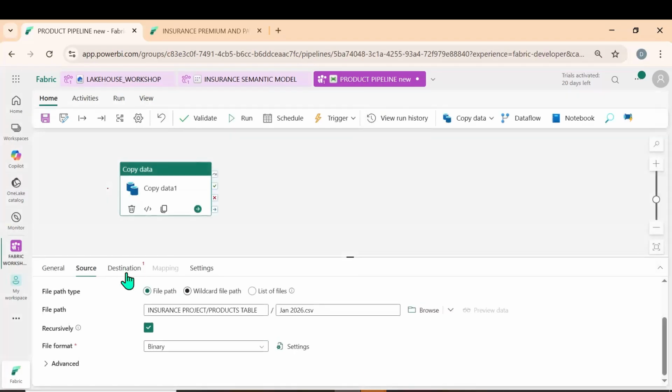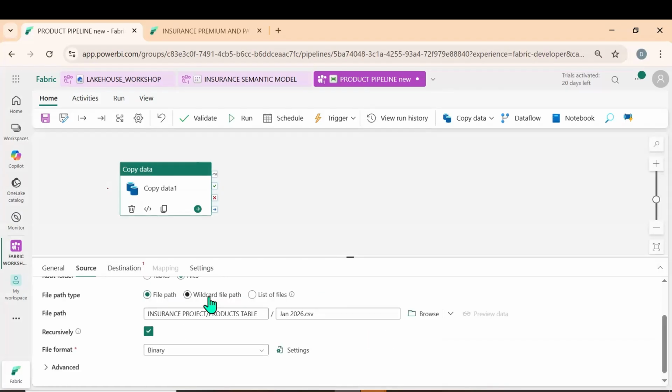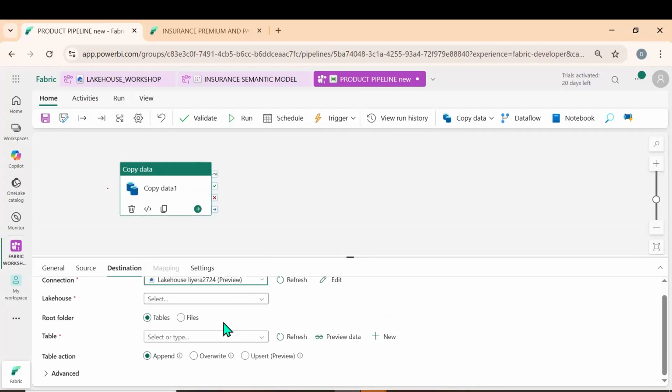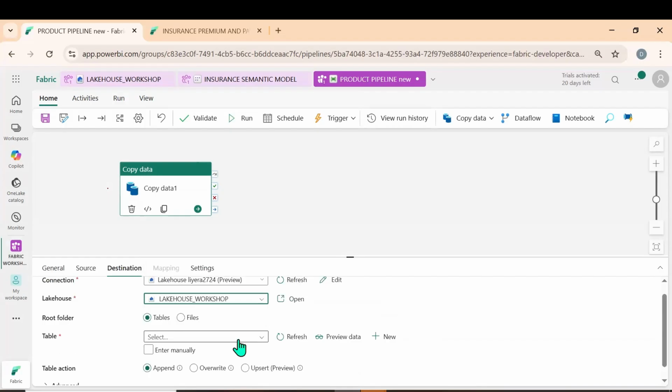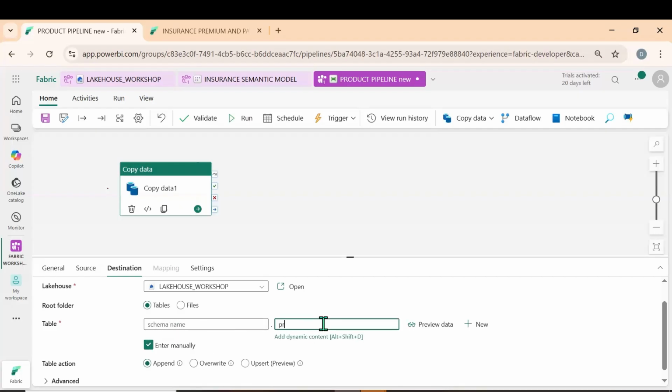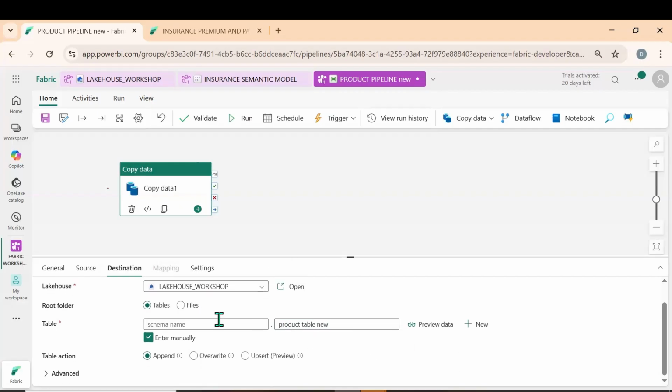Click on OK. Now we also have one more option, wildcard file path. You want to pull many files from there. The way we have wildcard operators like in SQL, we also have the same thing. There we use percentage, here we use star. Connection type, the same thing. Same lakehouse. So let me enter manually the product table new.